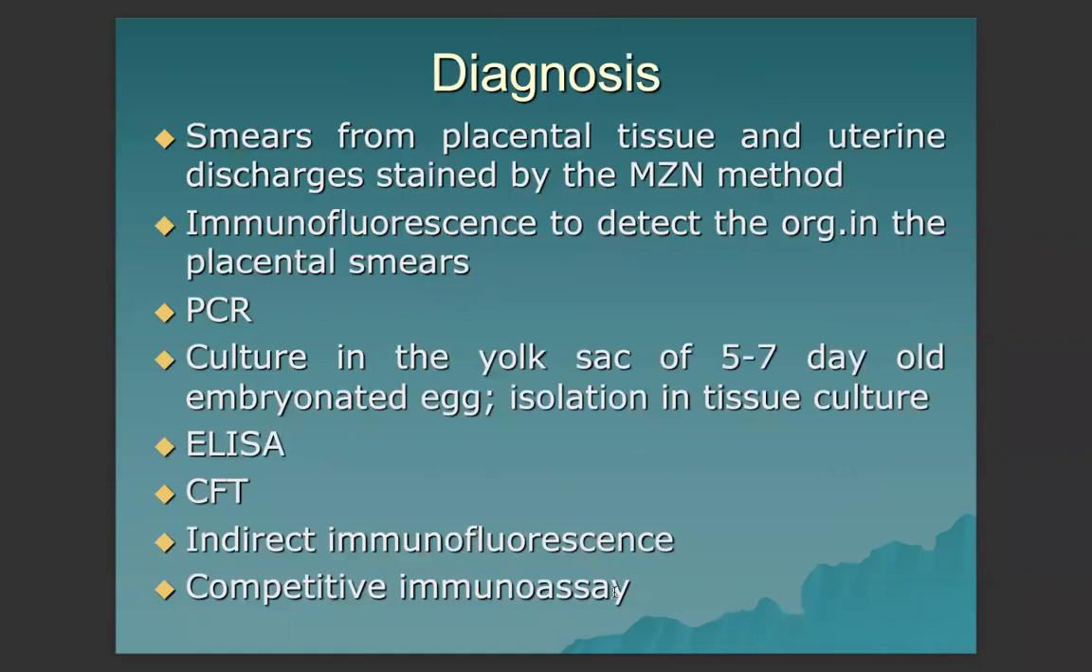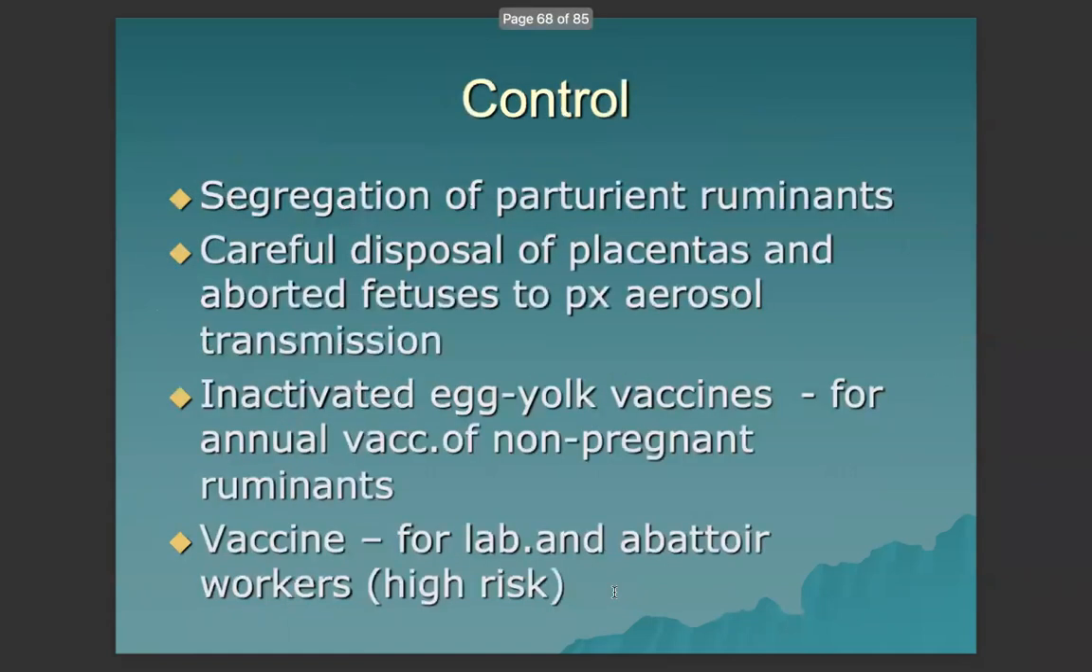Diagnosis: smears from placental tissue and uterine discharges stained by modified Ziehl-Neelsen method. Immunofluorescence to detect the organism in the placental smears. PCR, culture of the organism in the yolk sac of 5 to 7-day-old embryonated eggs. And isolation in tissue culture, ELISA, CFT, indirect immunofluorescence, and competitive immunoassay.